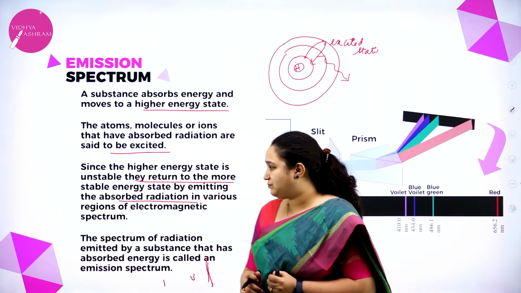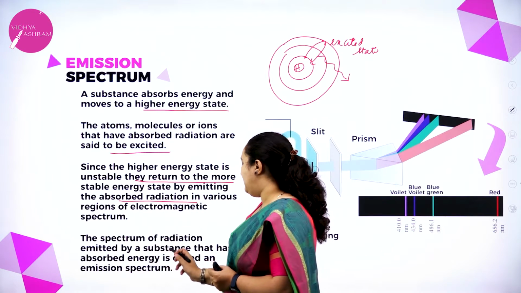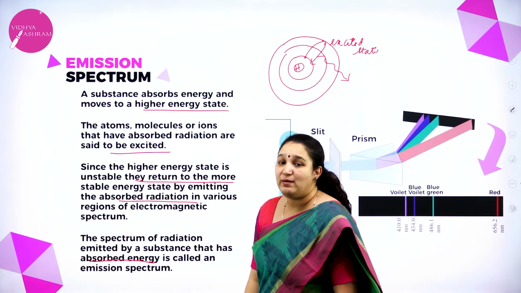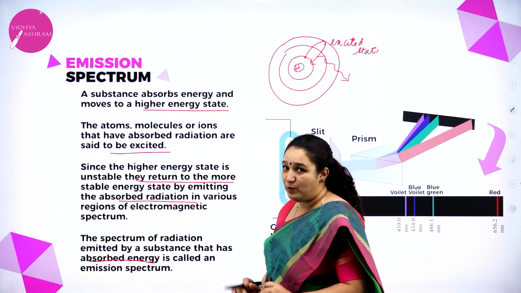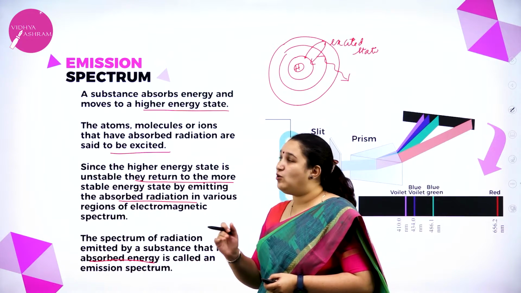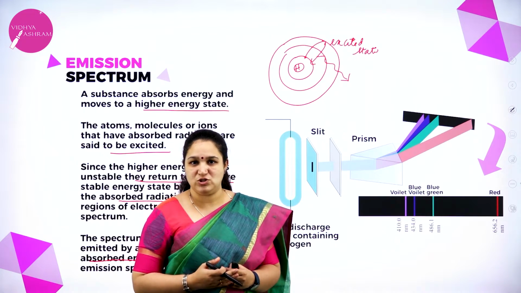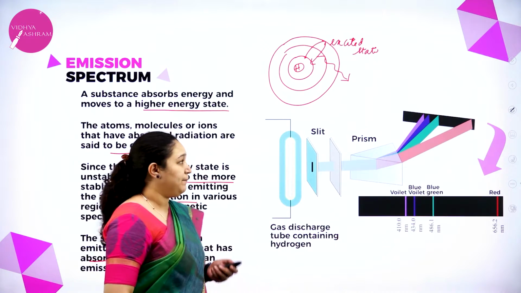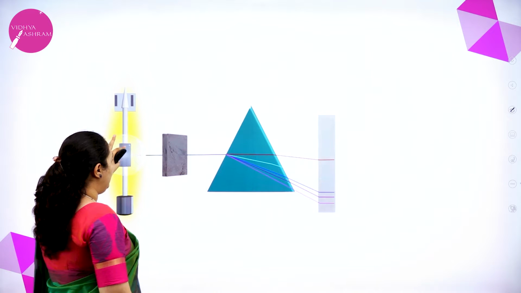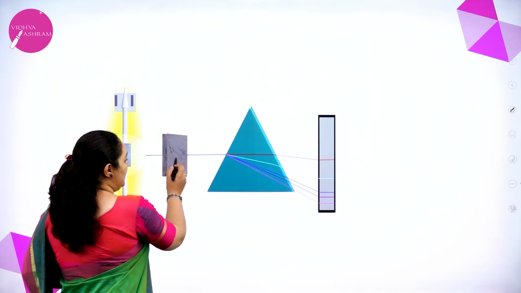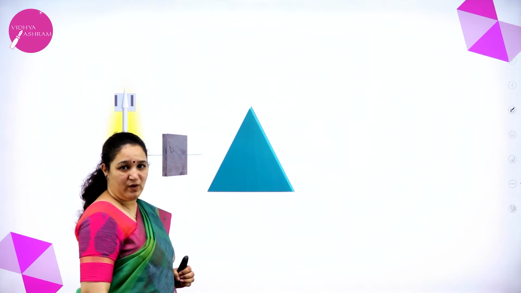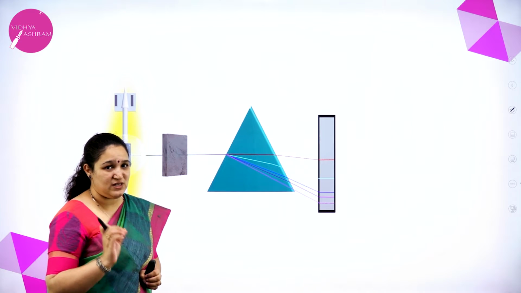So I hope you understood. The spectrum of radiations emitted by a substance that has absorbed energy is called emission spectrum. I hope you have understood what emission spectrum is. This is very important to understand the line spectrum of hydrogen. I'll go into the details of the line spectrum of hydrogen. The same thing you need to understand for that. To understand better, we'll have a look at this. The gas which is glowing in the gas discharge tube is passed through the slit. It goes to the prism and gives a series of lines when it gets split up. That is called emission spectrum.